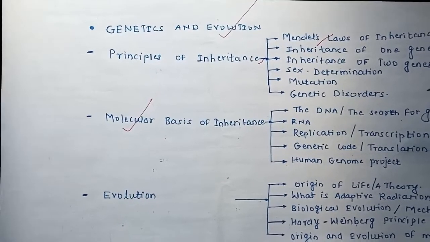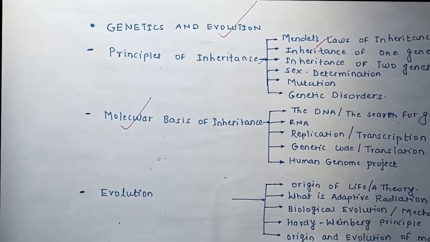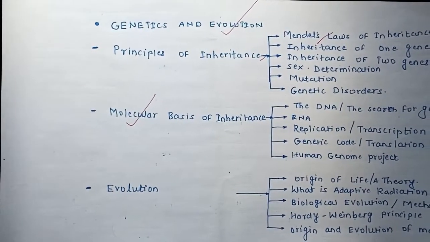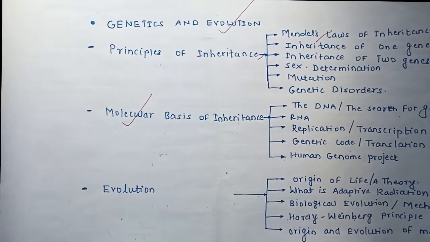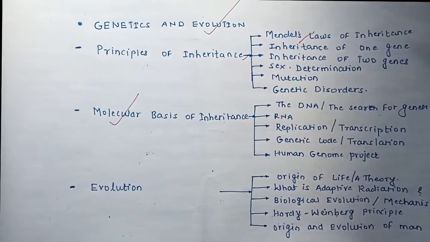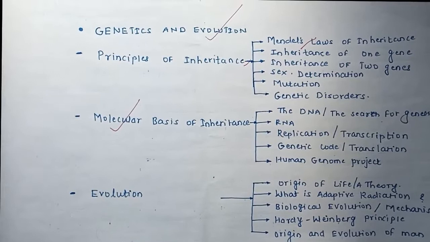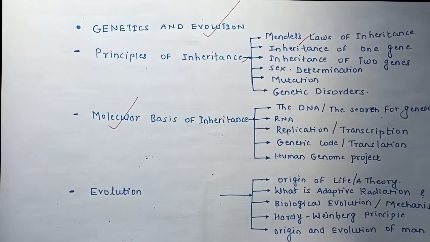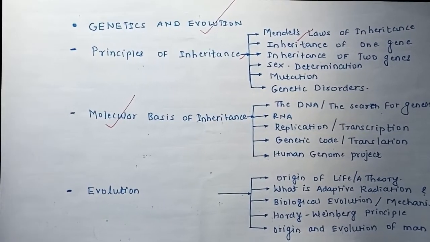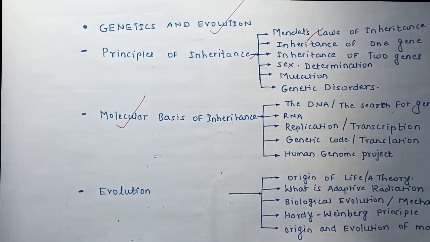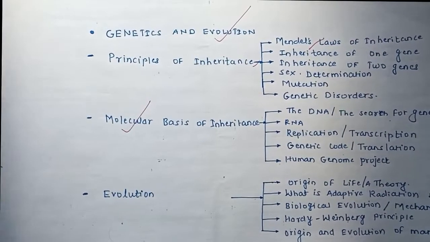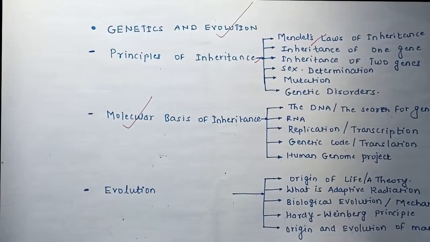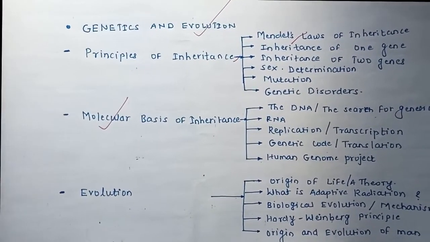Next, the genetic code. As I said, the genetic code is nothing but the genetic language for the formation of new characteristics in the offspring. Why I'm saying genetic language is that it depends on the coding of your nitrogen bases, that is the purines and pyrimidines: adenine, guanine, thymine, cytosine and uracil. These genetic codings affect the genetics of organisms. Next, the Human Genome Project, that means the advancement in genetics.